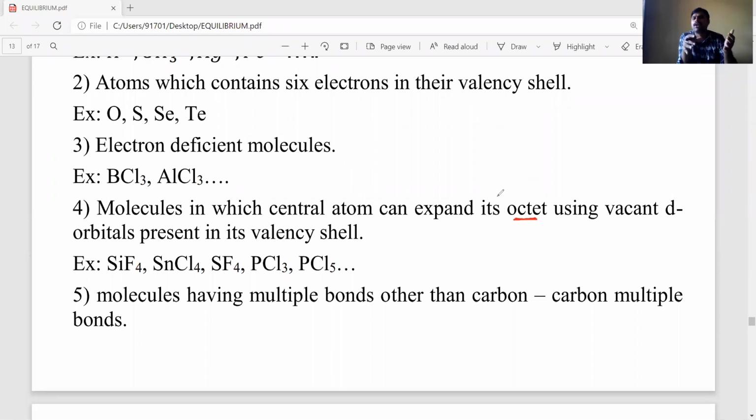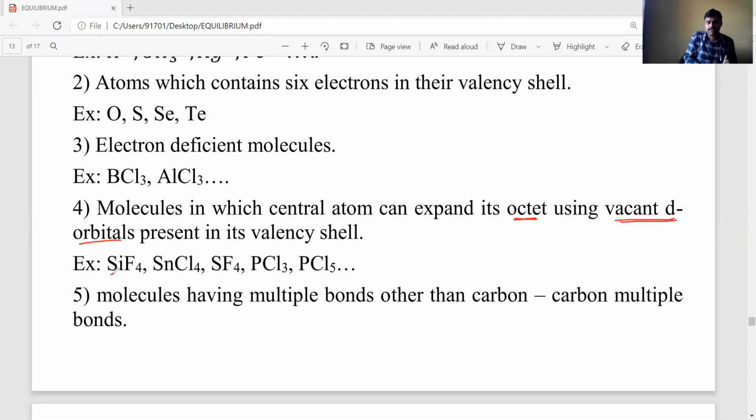That is called expanded octet electronic configuration. They have it because of the presence of vacant d orbitals in the central atom. Central atoms having vacant d orbitals can expand their octet configuration. Such kind of molecules act as electrophiles.